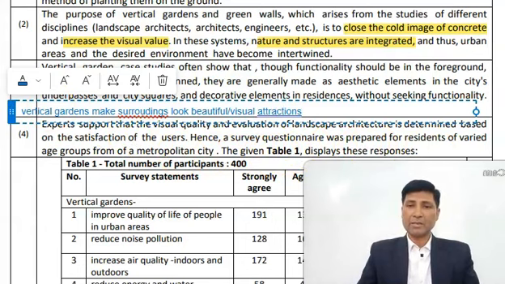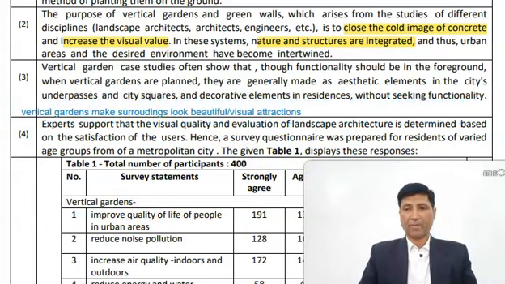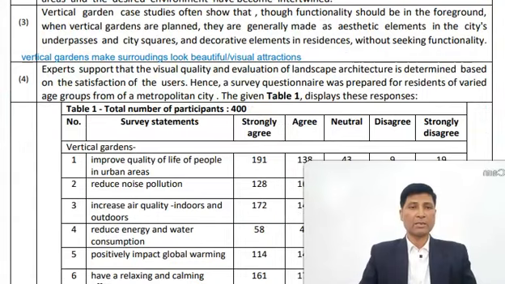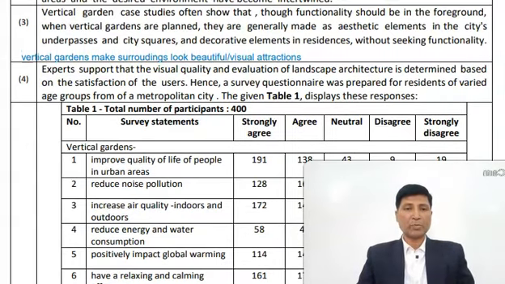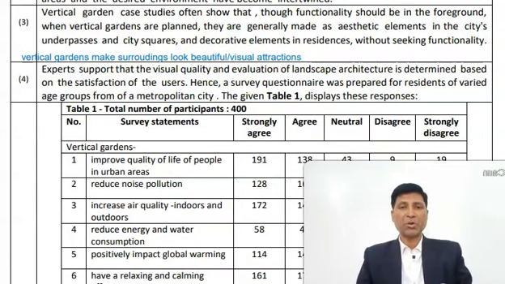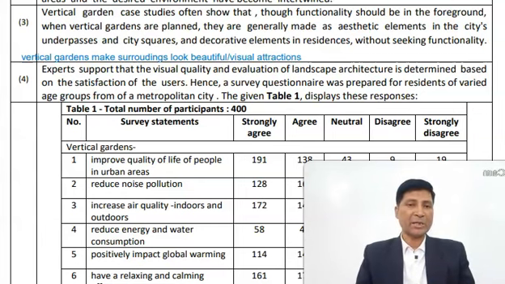So this is the summary of paragraph number 3. And now look at this paragraph number 4. Experts support that the visual quality and evaluation of landscape architecture is determined based on the satisfaction of the users. Hence, a survey questionnaire was prepared for residents of varied age groups from a metropolitan city.